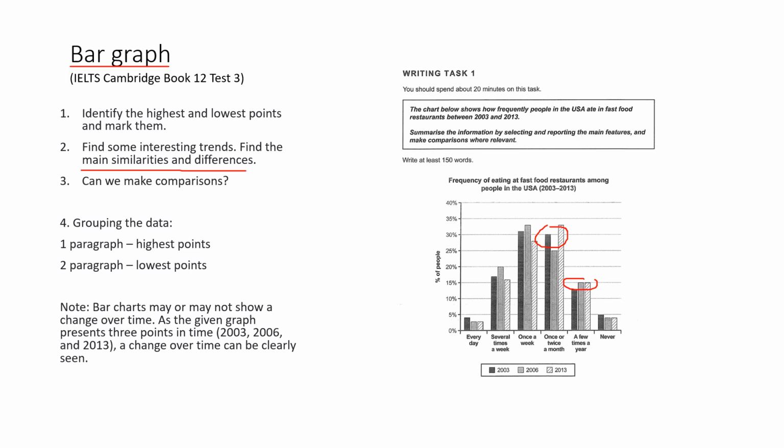Next one. Can we make comparisons? We could make more general comparisons and compare within 6 categories. For example, the percentage of American citizens who ate at such restaurants every day and once a week. We could also compare the data within one category. For instance, the proportion of people who had meals in fast food restaurants once or twice a month in